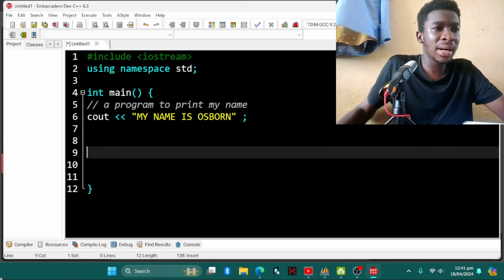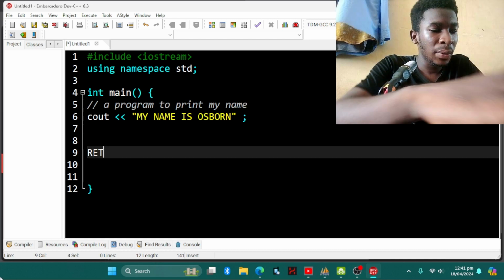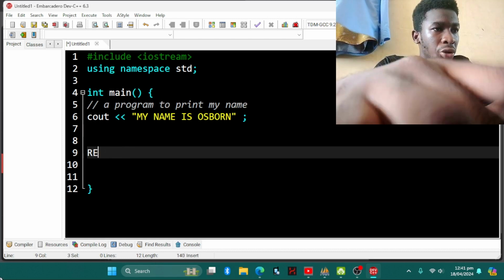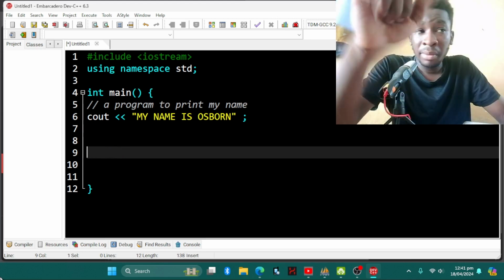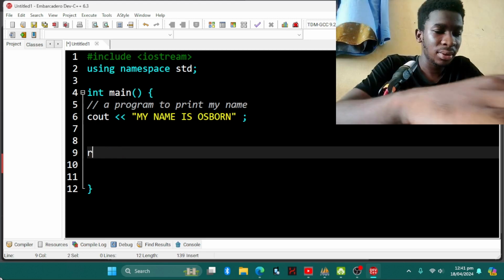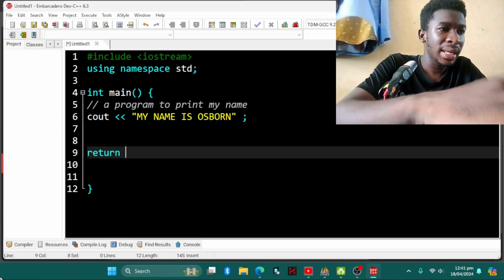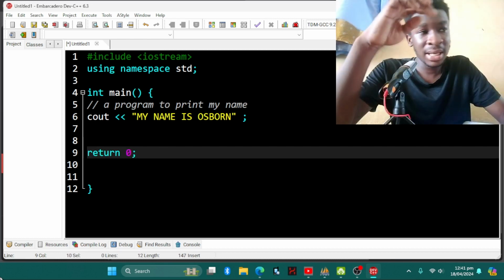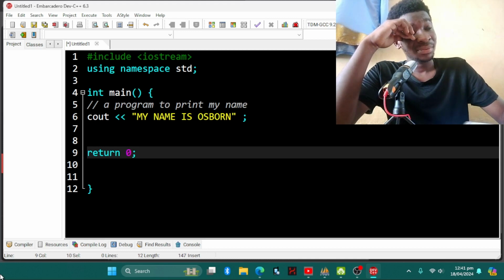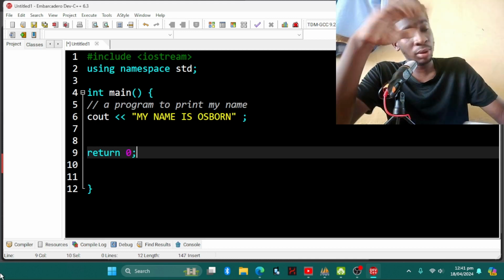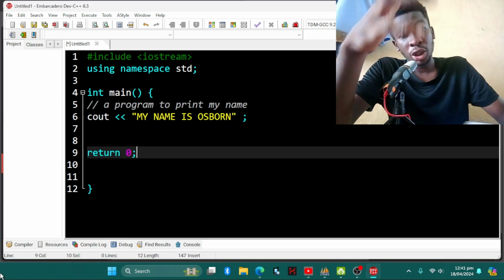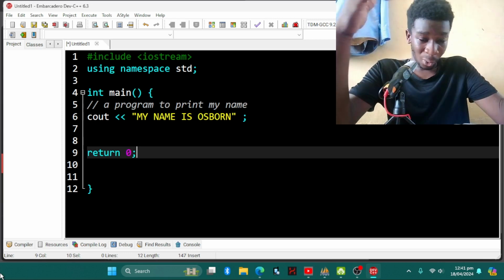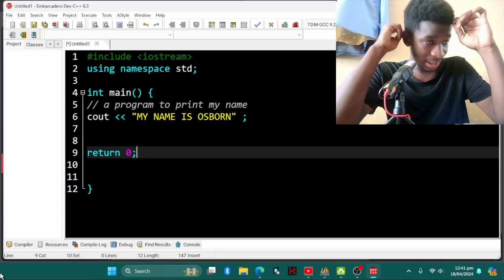So we leave it like that, and then we come to the next line and type return. It should be in small letters. Remember, C++ is case sensitive, so return 0, and then we terminate it. We are trying to say that if this program is true, you should return a value of 0. You can change the value, whether 4, 5, 6, 20. Just figure it out.